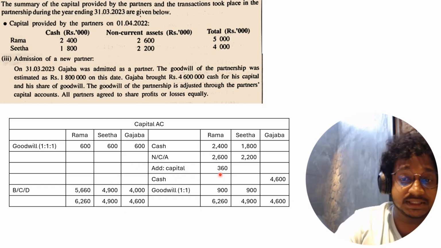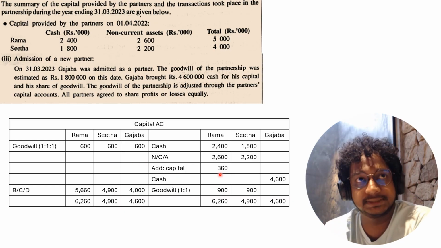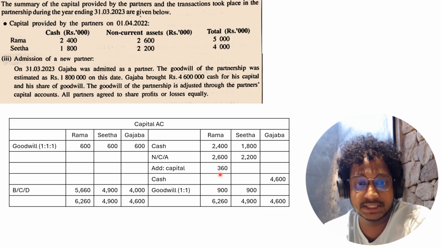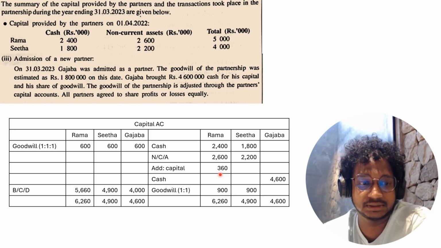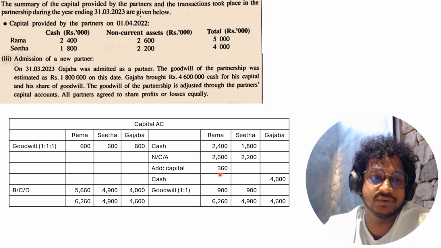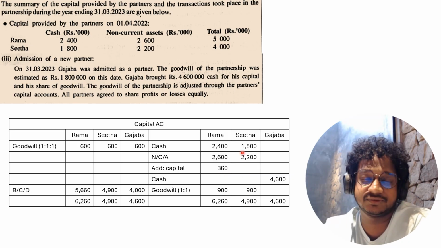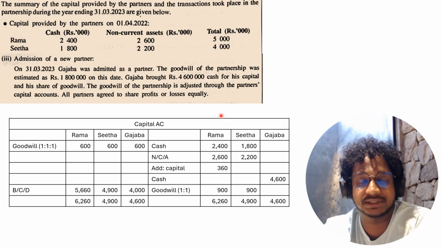Here the additional capital is 360. What is that? The rent expense, because Rama and Sita agreed to treat that rent expense as capital. So that's why you added that to the capital account. Right? So that's it for this partnership correction question from 2023. Keep in touch with the other videos and explanations as well.